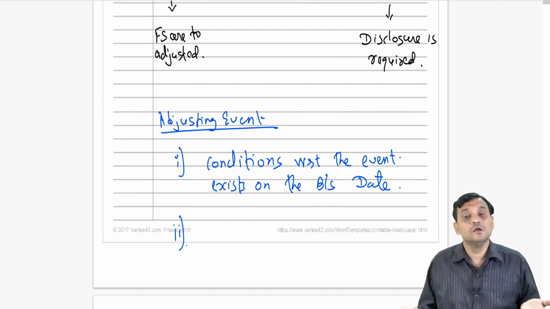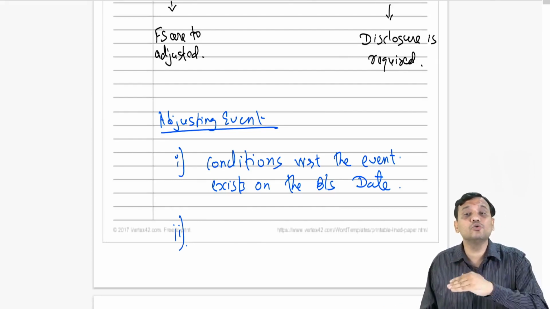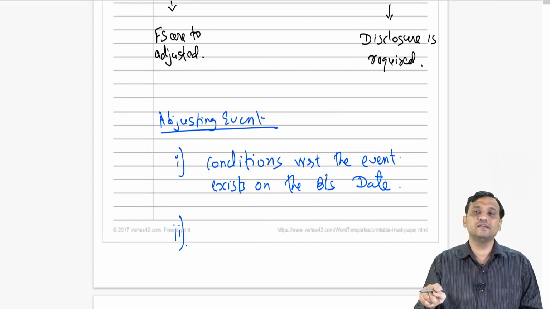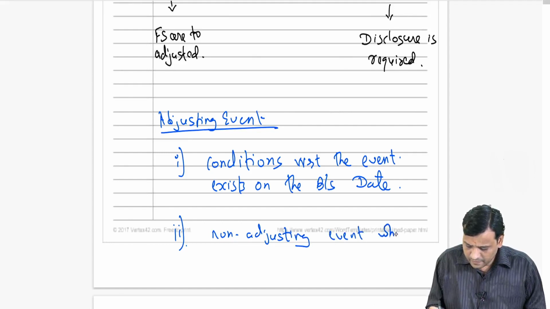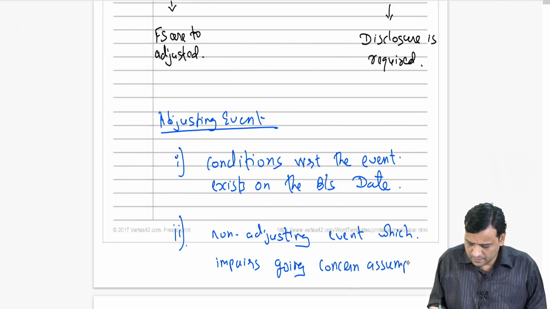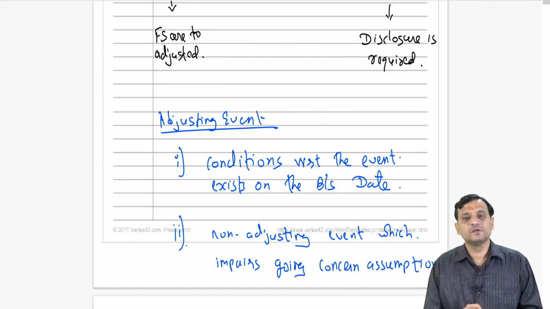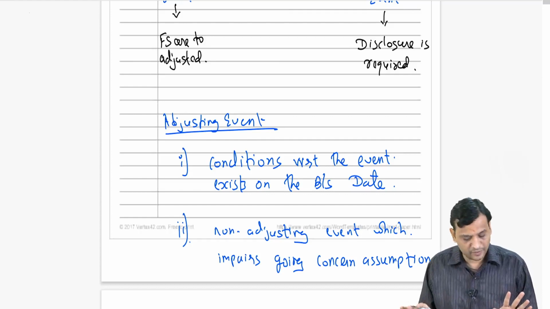Obviously no. But if the fire's severity is such that, sir, I will not be able to continue the business, then we say this is a non-adjusting event which impairs going concern assumption. So this is also to be treated as an adjusting event, and financial statements are to be adjusted.